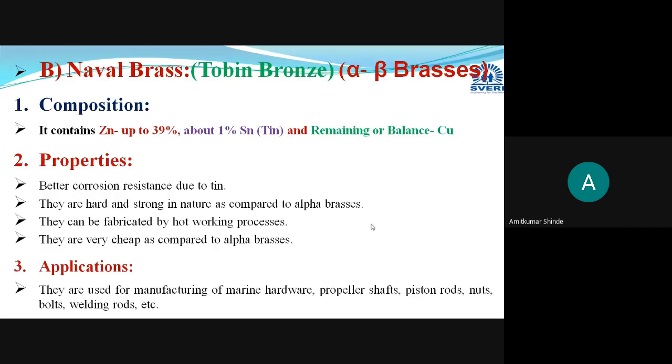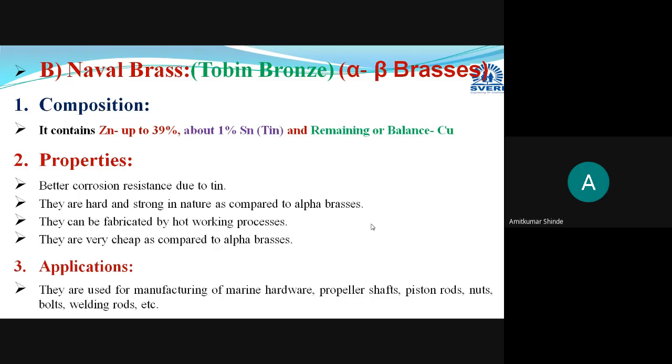This means you can use it for different marine applications. You can write that: marine hardware, different propeller shafts, manufacturing of different piston rods, different nuts and bolts, then welding rods. These can be manufactured with the help of this naval brass only.